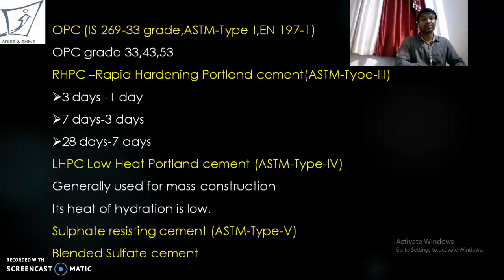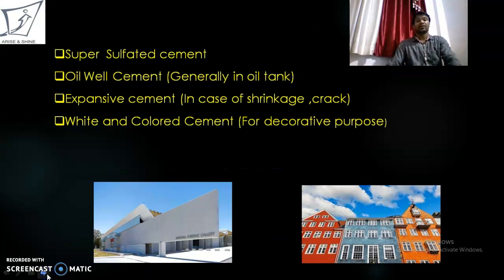Next type of cement is LHPC, that is low heat Portland cement. That is as per the standard of ASTM Type 4. Generally this low heat Portland cement is used for mass construction because of its low heat of hydration. Next type of cement is sulfate resisting cement. It satisfies the standard of ASTM Type 5. After that, there is the blended sulfate cement. Next is the super sulfated cement.